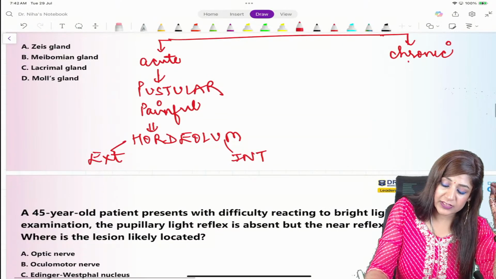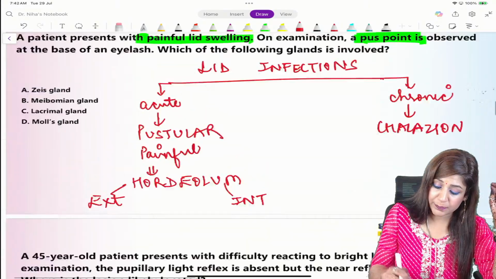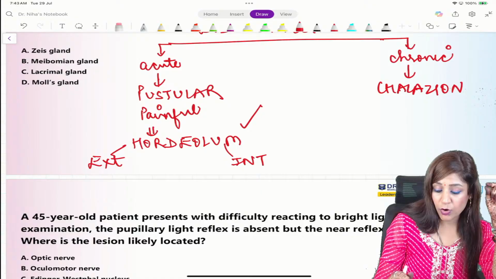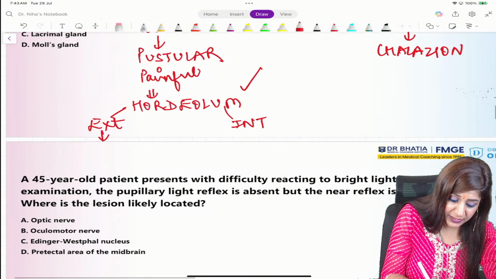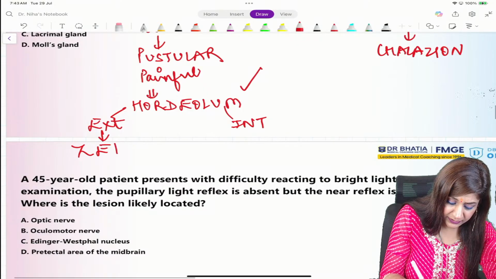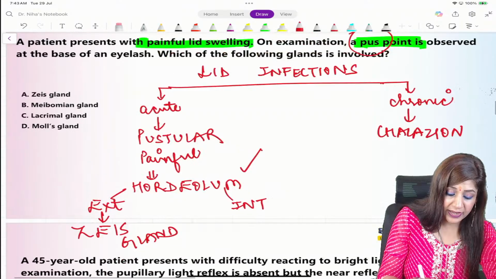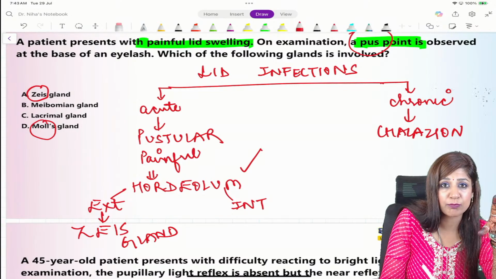While chronic is called chalazion. So here they are showing you the pustular swelling, therefore we are talking about hordeolum. And hordeola are present at the base of the gland of Zeis or the gland of Moll. I think they would have given only one thing, either the gland of Zeis or the gland of Moll. They would not give both.